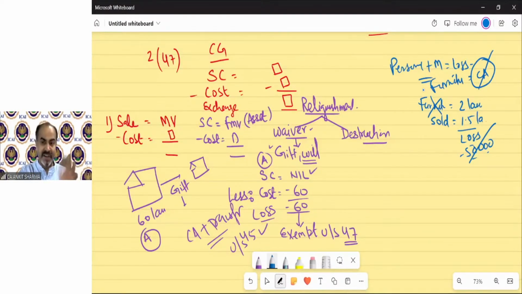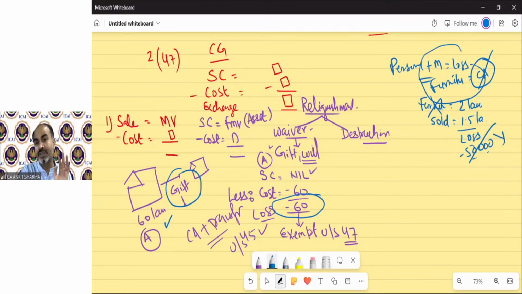So in the MCQ, etc., if it has been written that one option is capital loss 50,000 and one is capital gain not applicable, the correct answer is capital gain not applicable. Understand? Because these are not capital assets. But if the same question is asked that there is a building which has been gifted to someone and the loss arises 60 lakh. In both cases, there is loss. But this loss is not a loss technically because section 45 is not applicable for furniture. But for this, section 45 is applicable because you have a capital asset and you are transferring it.